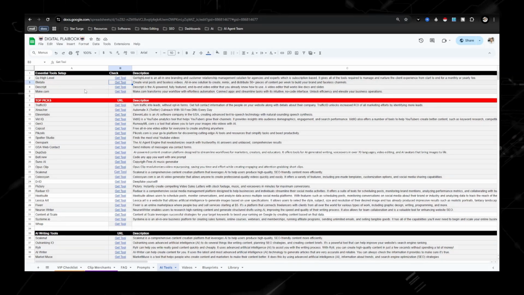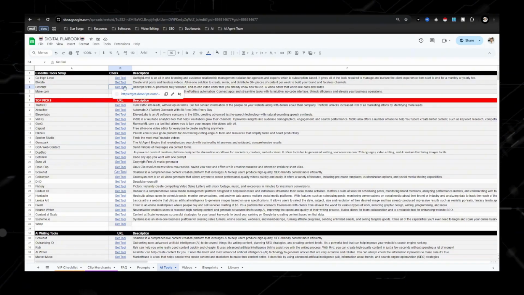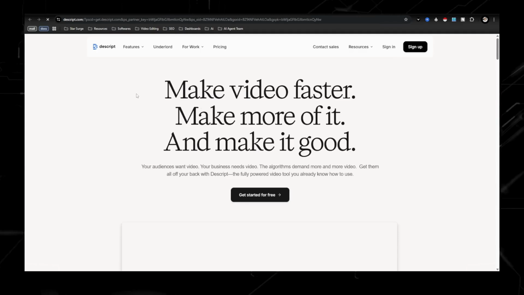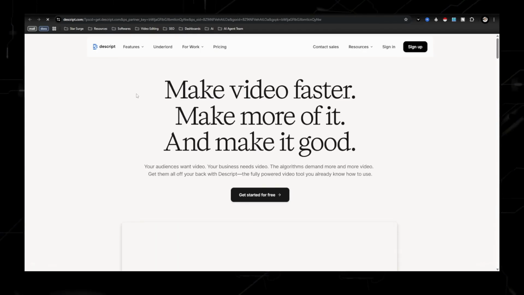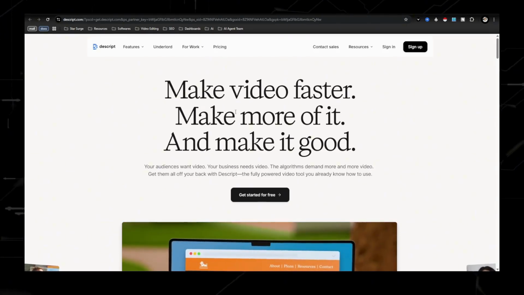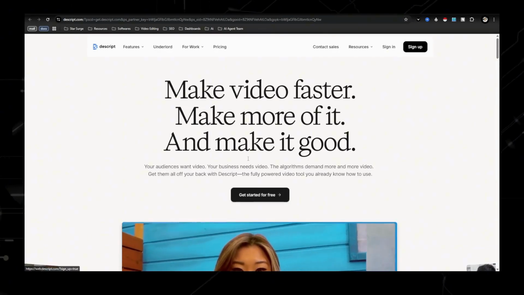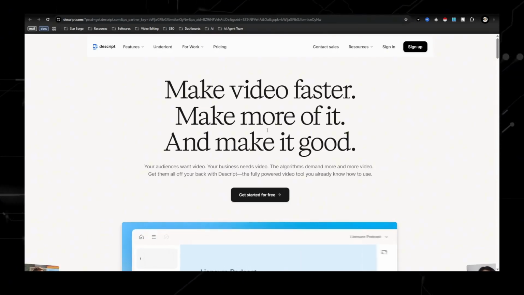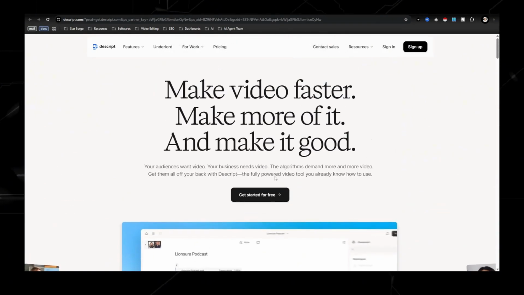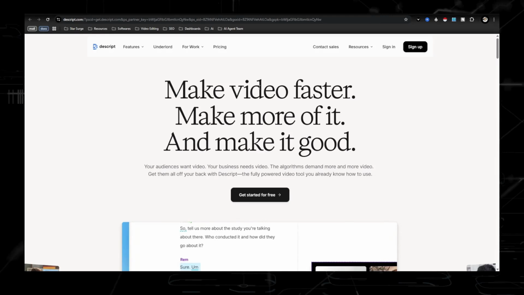One that I can't live without that I've been using is Descript. What Descript is, it allows me to create content, record content, and edit all my content. I would show you this, but that's what I'm recording my content on right now. And you can get started for free. I love this tool. I've been using it for over a year, and they allow you to do some really cool things. So maybe you want to talk about this tool.